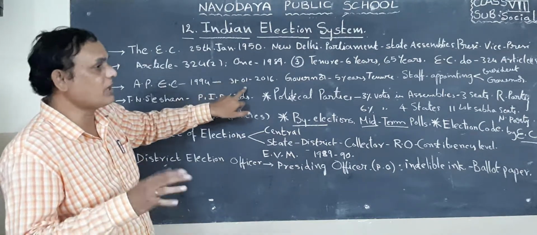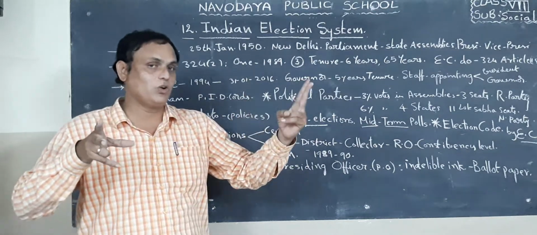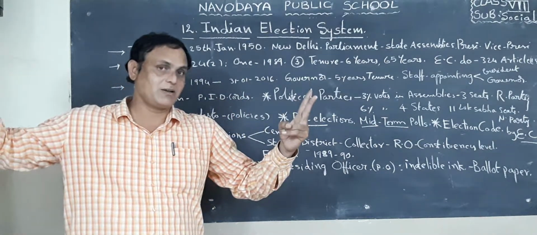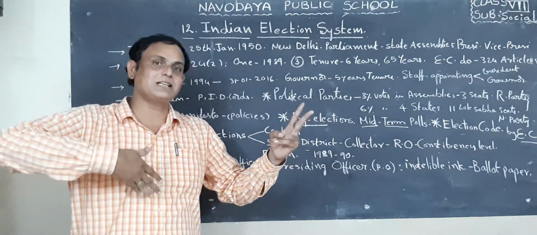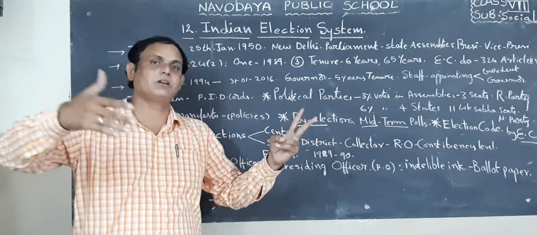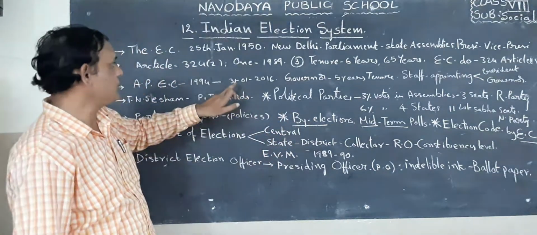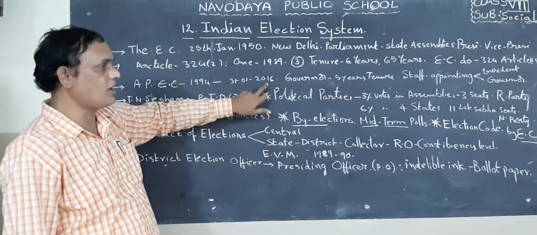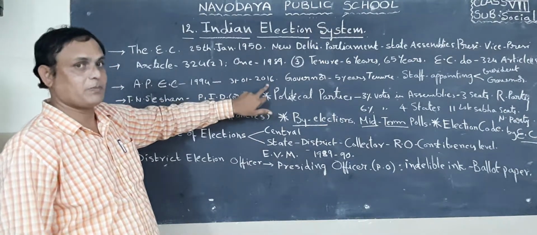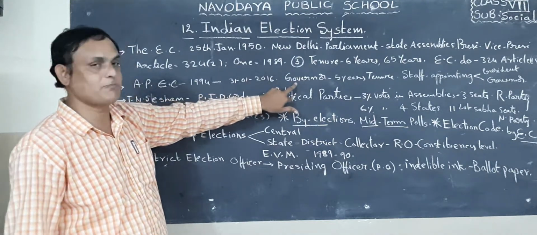At the time of bifurcation our state was bifurcated into 2. We know already, Telangana separated and created a new state. The remaining 2 regions, the Coastal region and Rayalaseema region, formed Andhra Pradesh. We know on 31st January 2016 it was again set up by the central government for our Andhra Pradesh.